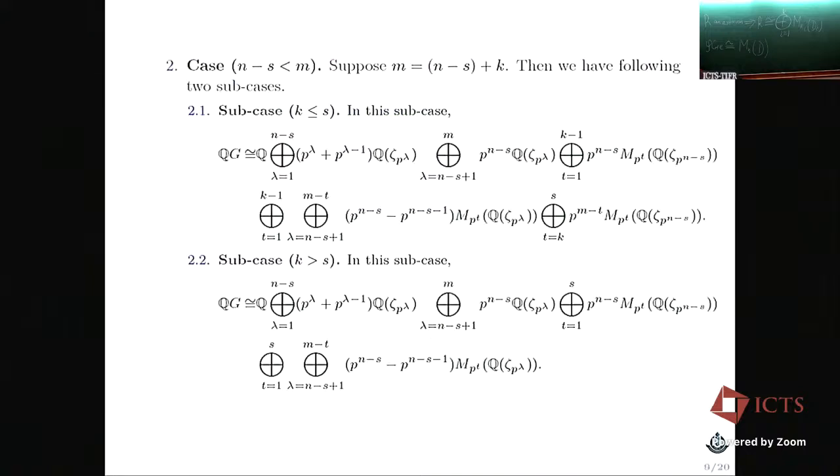And for the case n minus s strictly less than m, we have again divided this case into two subcases. Suppose m equals n minus s plus k. For k less than or equal to s, we have subcase 2.1, and this is the formula. For k strictly greater than s, we have this formula.